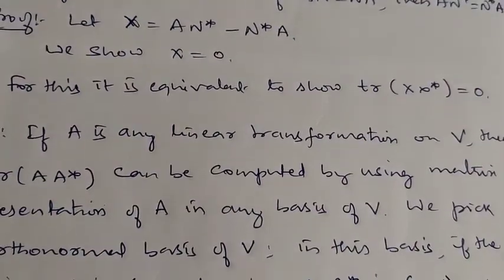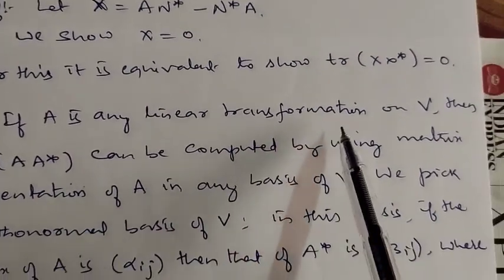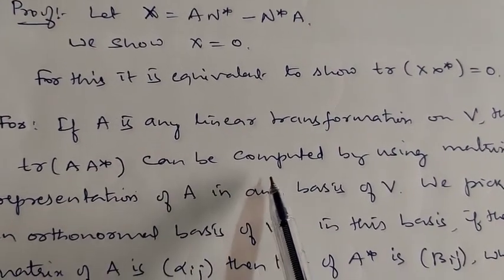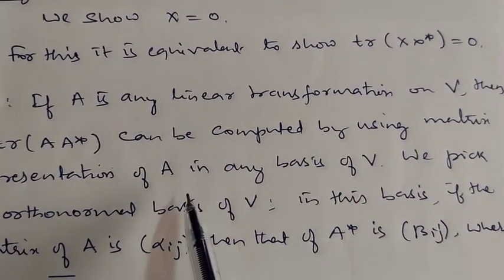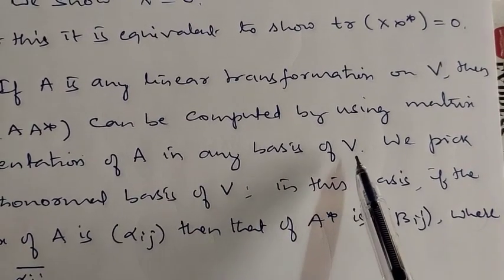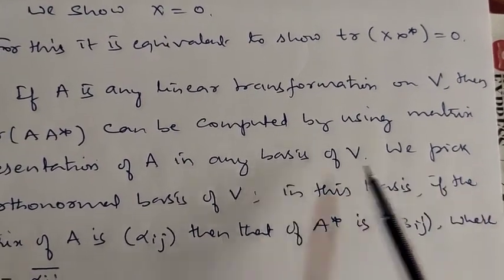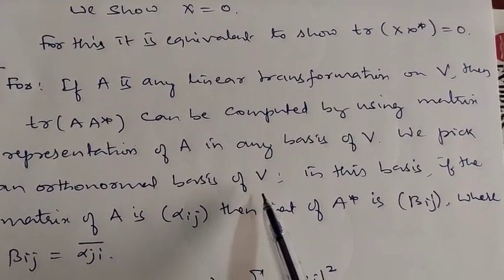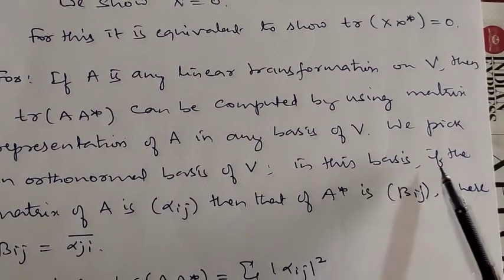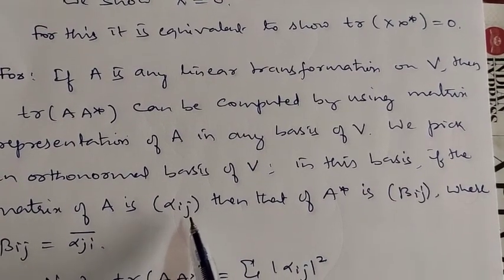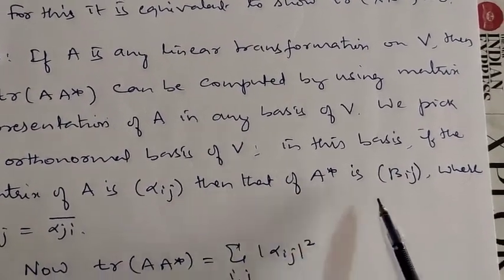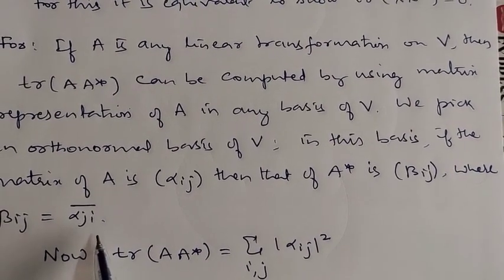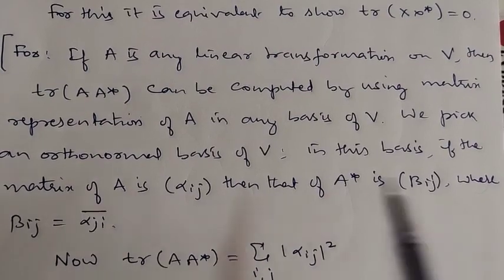Because if A is any linear transformation on V, then trace of A into A star can be computed using the matrix representation of A in any basis of V. We pick an orthonormal basis of V. In this basis, if the matrix of A is alpha ij, then the matrix of A star is beta ij, where beta ij is alpha ji bar. This we already discussed.